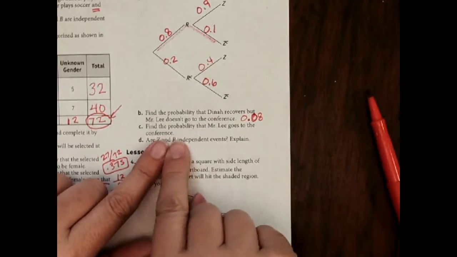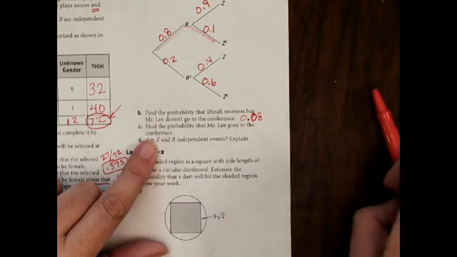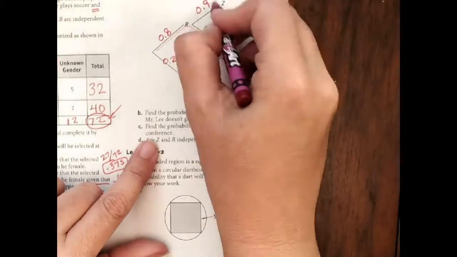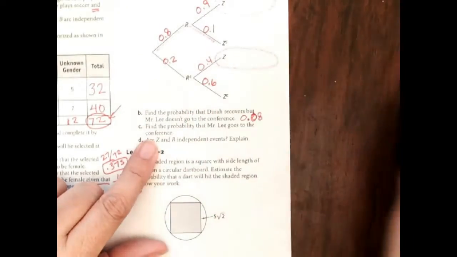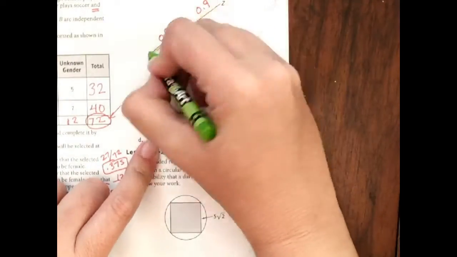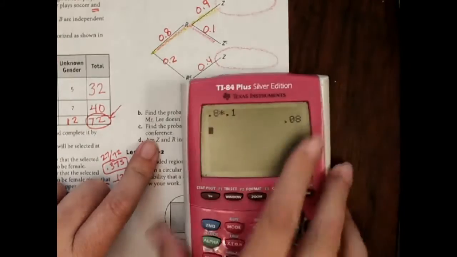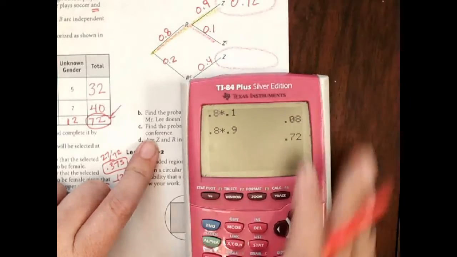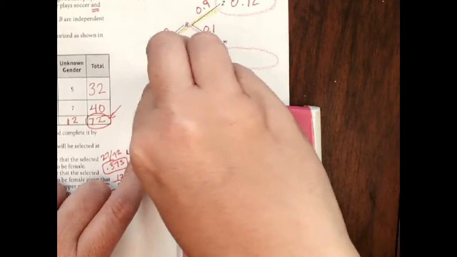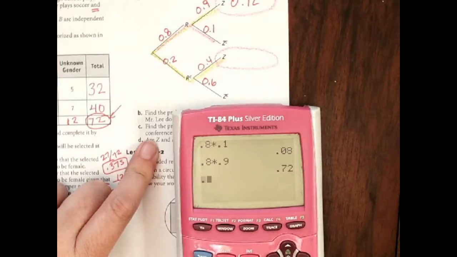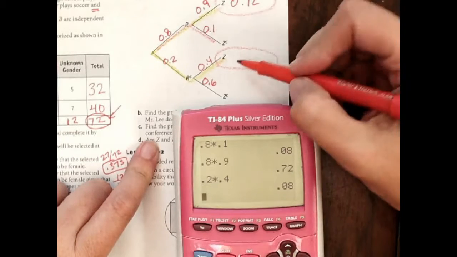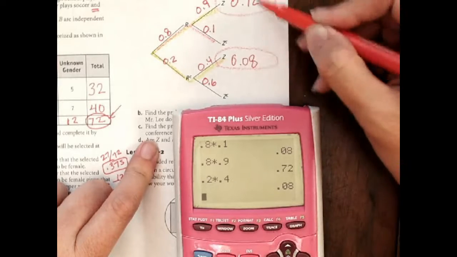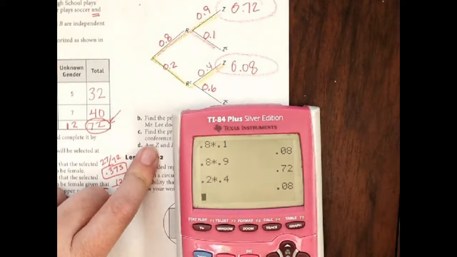Okay, find the probability that Mr. Lee goes to the conference. Well, he goes to the conference in 2 different places. He goes to the conference there, and he goes to the conference here. So I need to calculate each one of those. So to get the first one, I multiply these, and I get 0.72. And then I'm going to multiply these here, and I get 0.08. And then I need to add these 2 numbers together, and I get 0.8 chance that he's going to go.